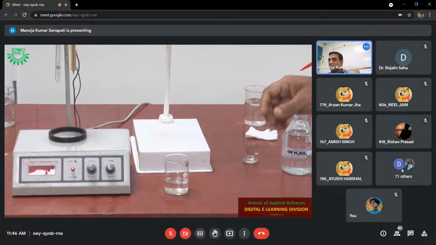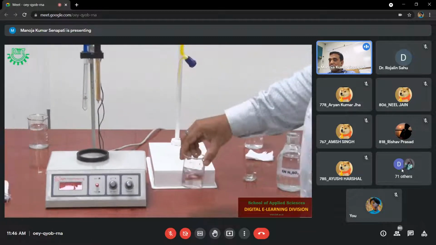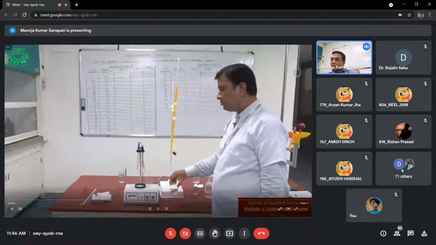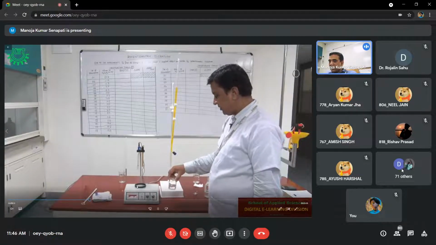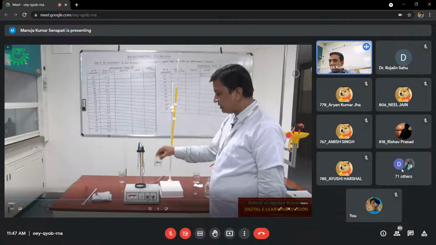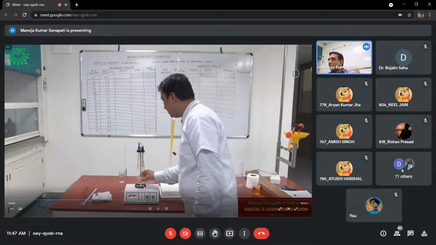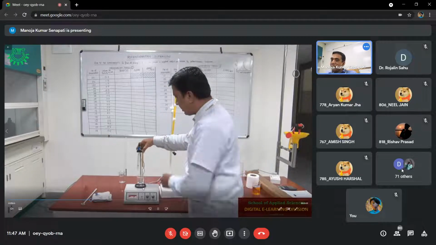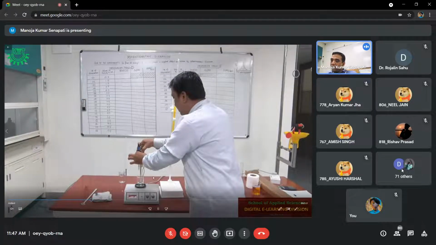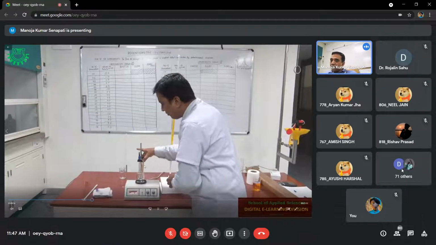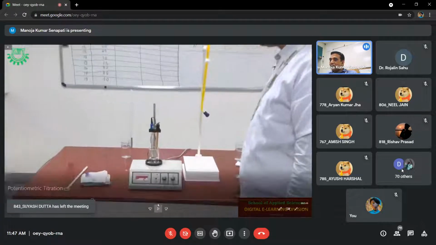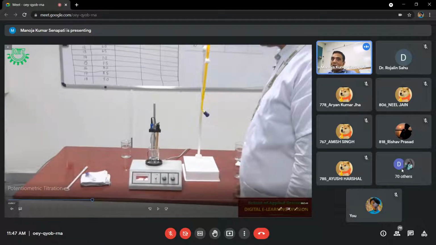Now you take the electrode stand and keep the beaker on the top of the instrument, and it should be kept on the specified area. You can see there is a specified area, there is a circular mark. You have to keep the beaker on that area. And now you dip the electrode, and while you are going to dip the electrode, there is a limit. Beyond that limit, you cannot make it go down.